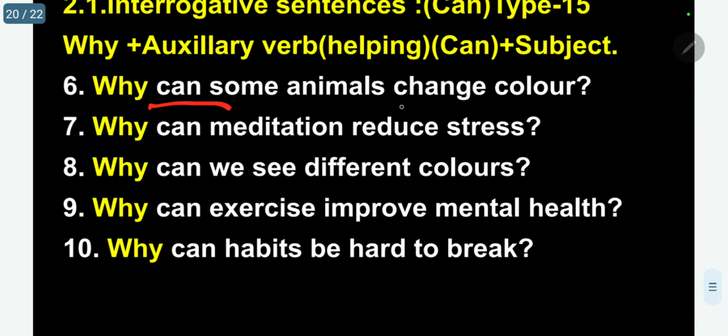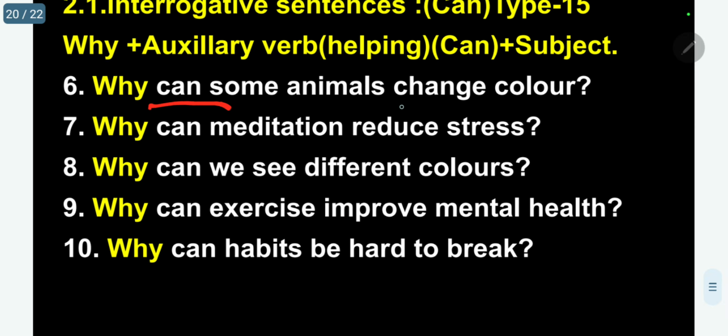So now we will go for could. Why could poor people disobey the instructions? Disobey is the main verb, could is the auxiliary. Why could the market demand suddenly change?